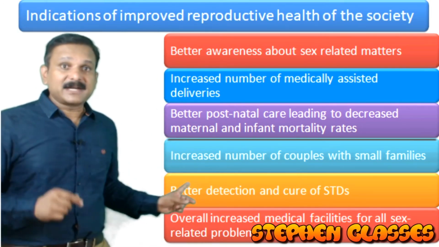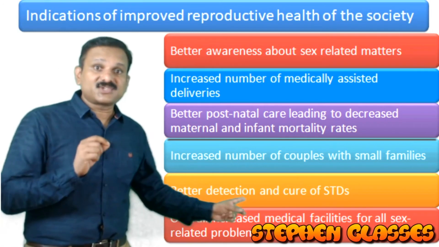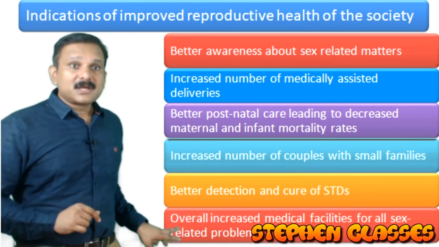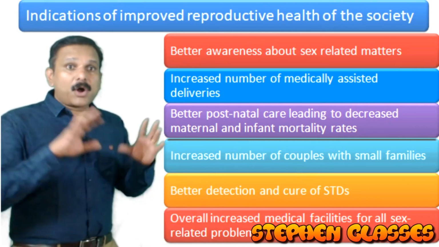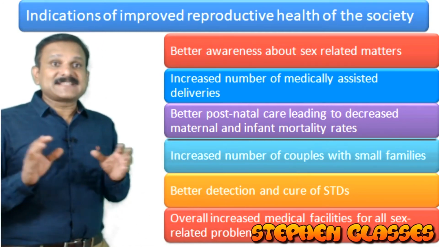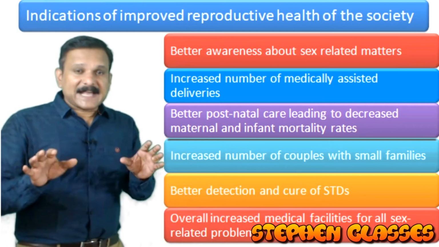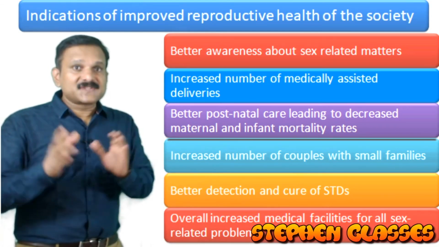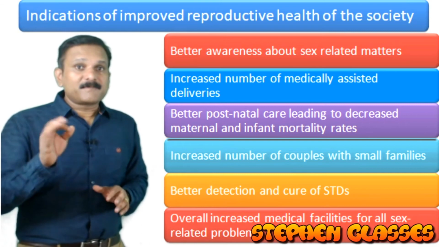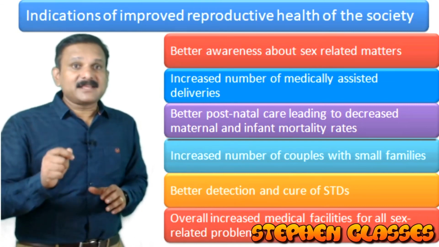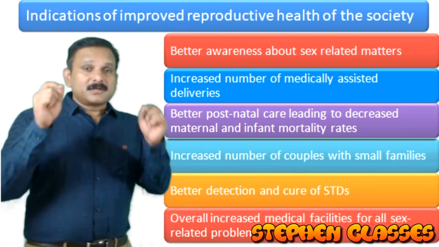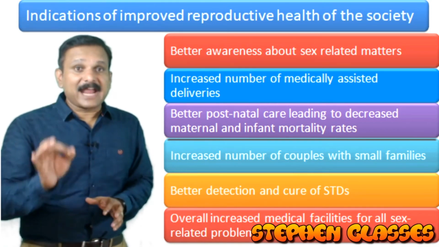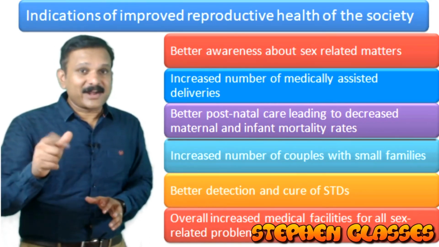And finally, there is an overall increase in the medical facilities for all sex-related problems. These are the indications of a reproductively healthy society. You got it?